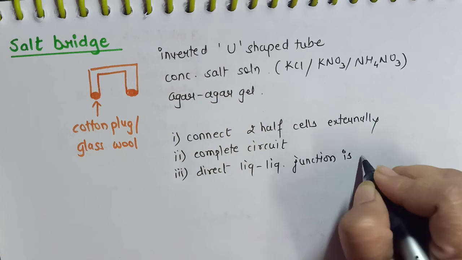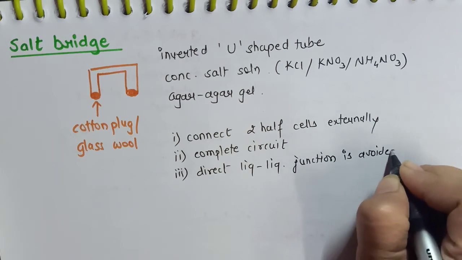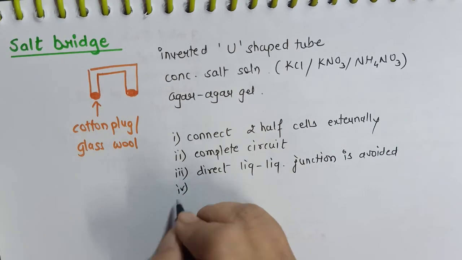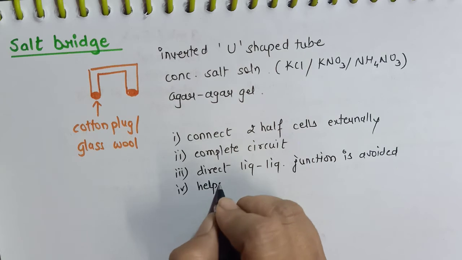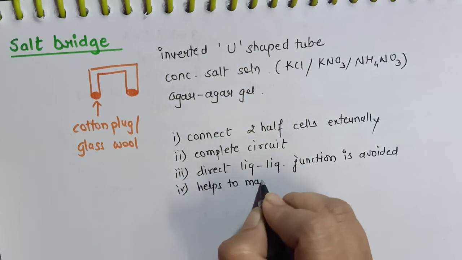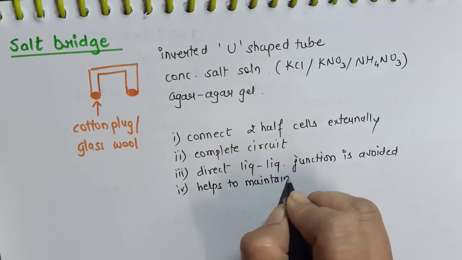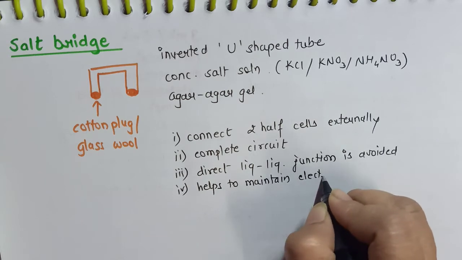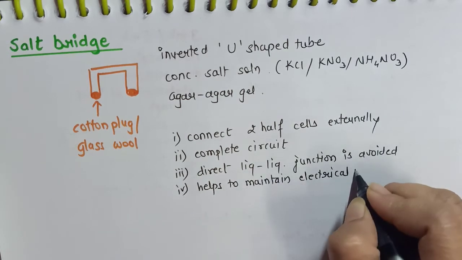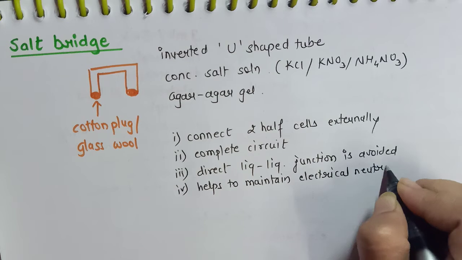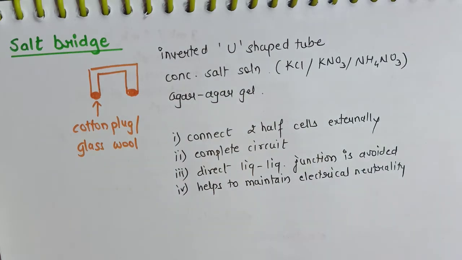The liquid junction is avoided due to use of the salt bridge, and most importantly it helps us to maintain the neutrality. Now how does it help to maintain electrical neutrality?